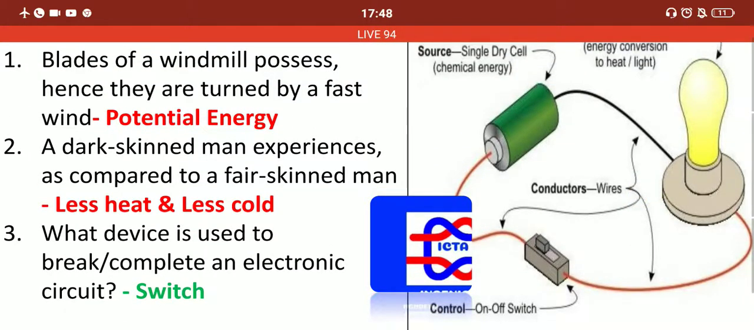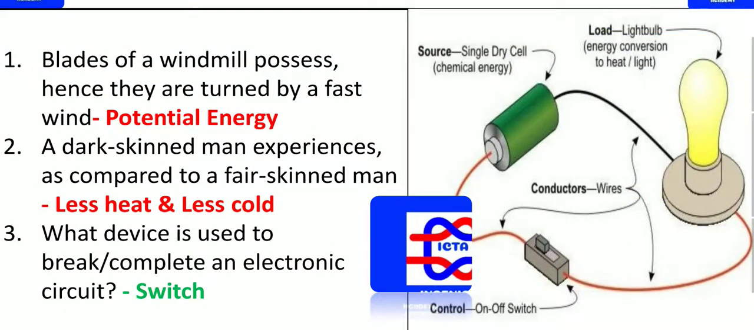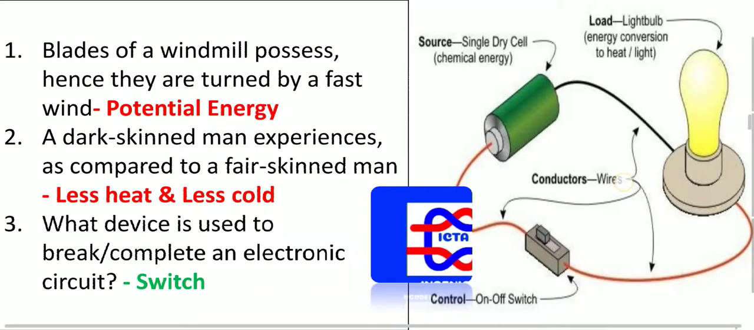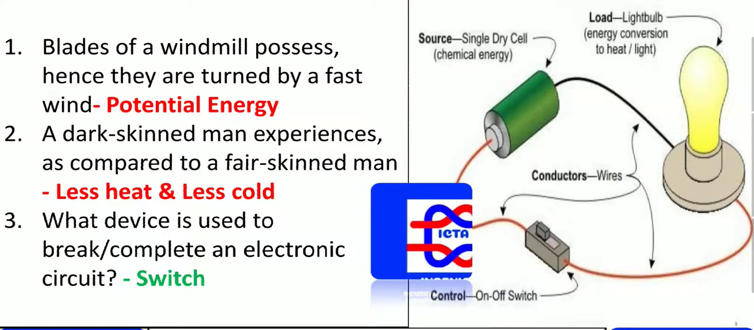Next we have: what device is used to break or complete an electronic circuit? We knew that we use a switch to complete the circuit. So this is what we have to remember. That which completes an electronic circuit is a switch.